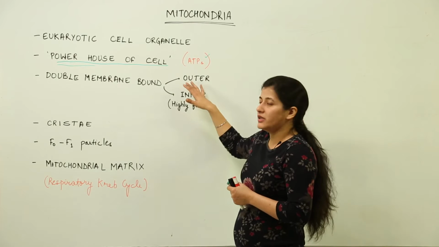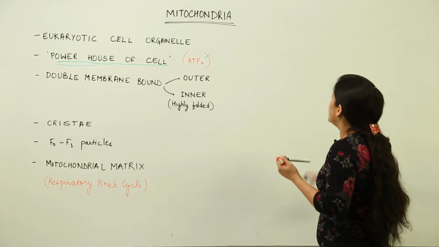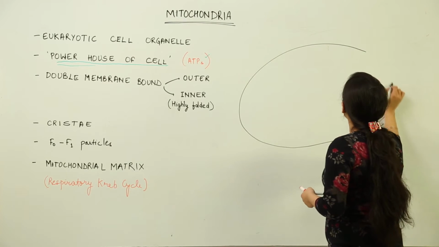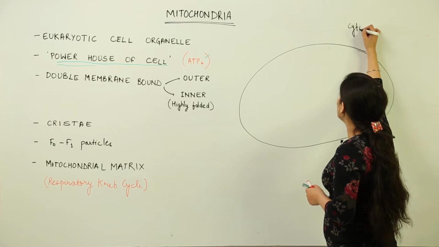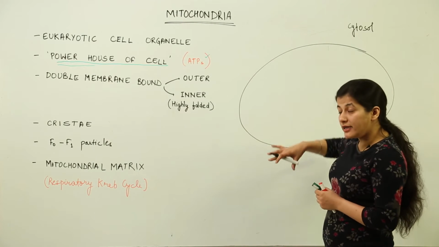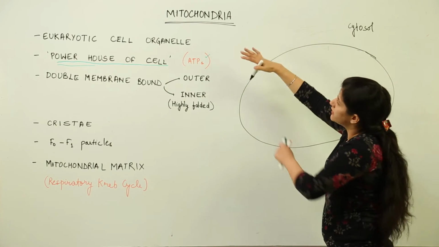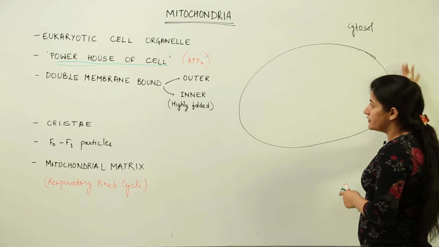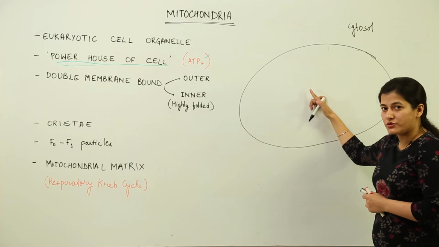So, the outer membrane is just a separation from the cytosol. If I have to explain it step by step, supposedly this is the outer membrane which separates the mitochondria from the cytosol. Over here, please pay attention that this is not a cell that I am drawing. This is the organelle inside the cell which is being considered. So, consider this board as a cell and it is part of a cell. So, this happens to be cytosol and this is the outer membrane of mitochondria.